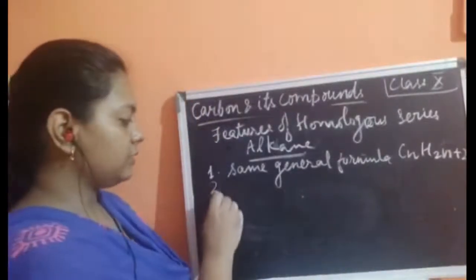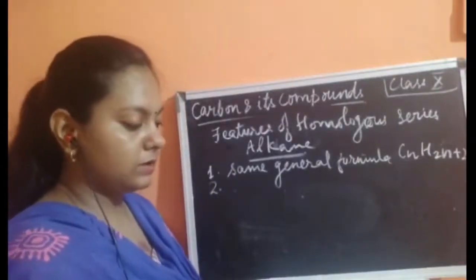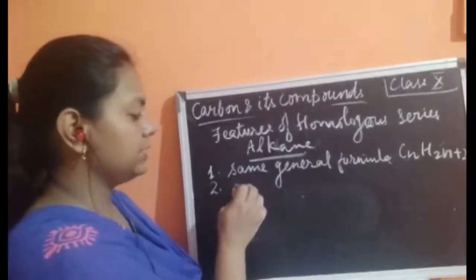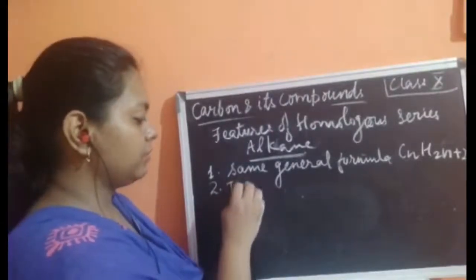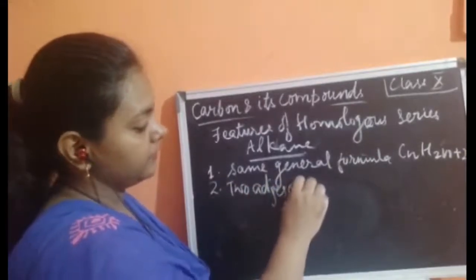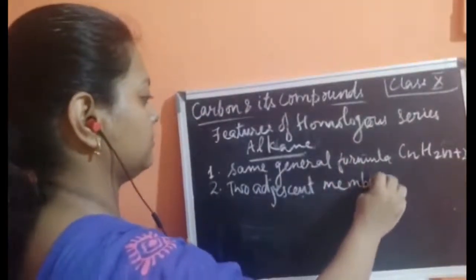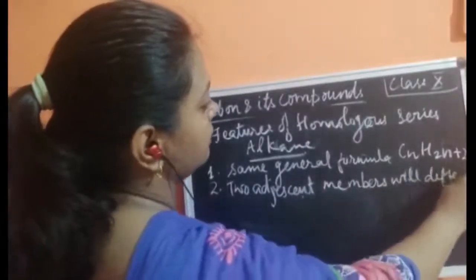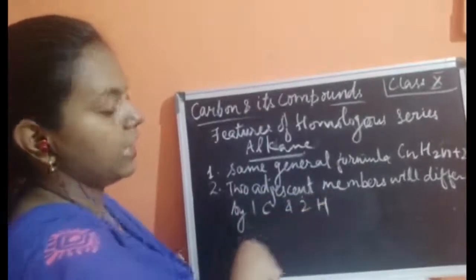Now the second feature of this homologous series is that any two adjacent homologs differ by 1 carbon atom and 2 hydrogen atoms. So what is the second characteristic? The second characteristic of the homologous series is that the two adjacent members will differ by 1 carbon and 2 hydrogen atoms.